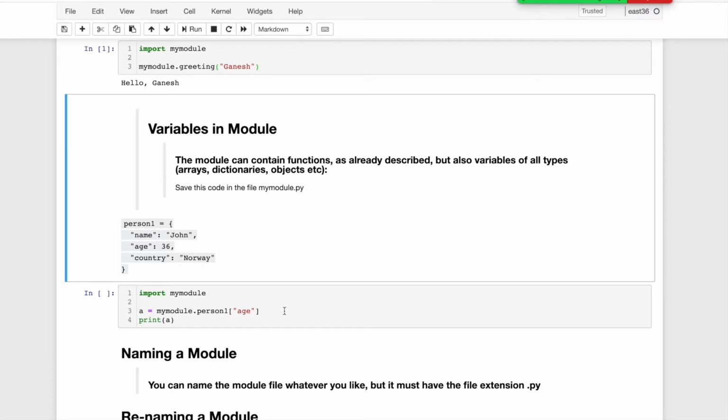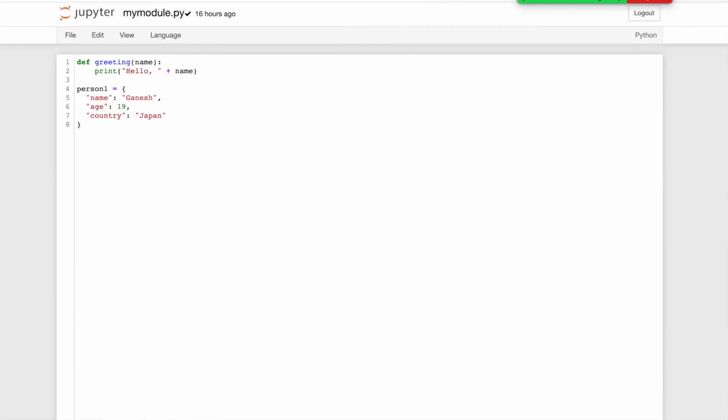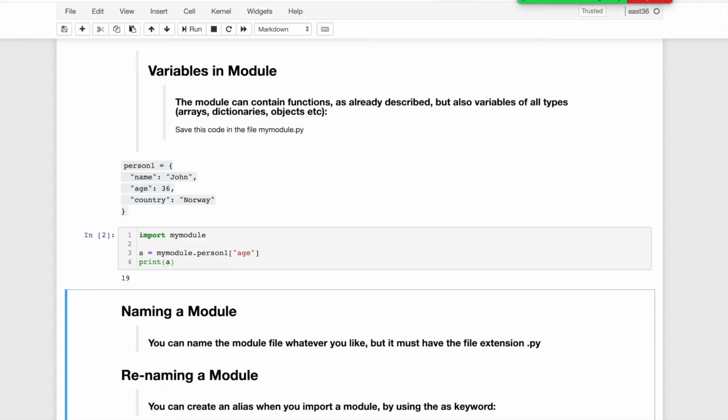How can we use the dictionary? In the previous session we already discussed that we can pass a key in square brackets, and we will get the value that this key holds. So I will print here. Here the key holds the value 19, so it prints 19. That is another example of how we call a variable if we put it in the module.